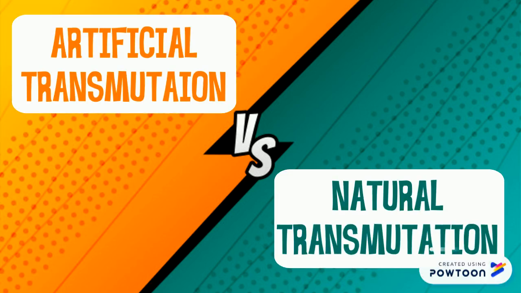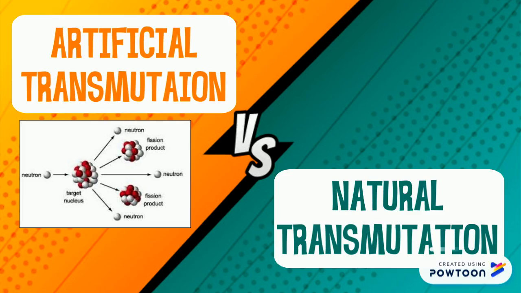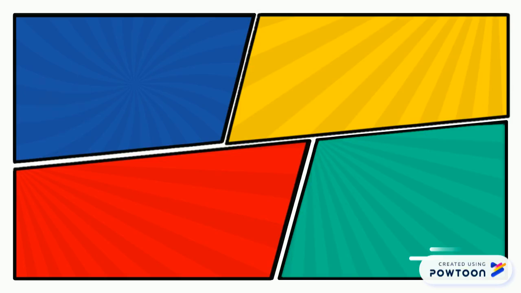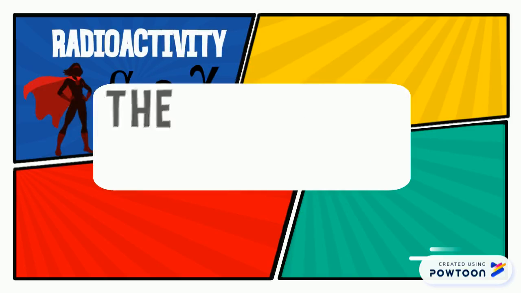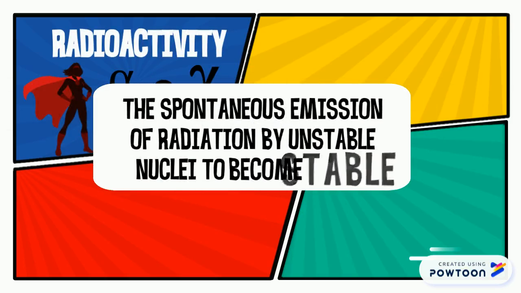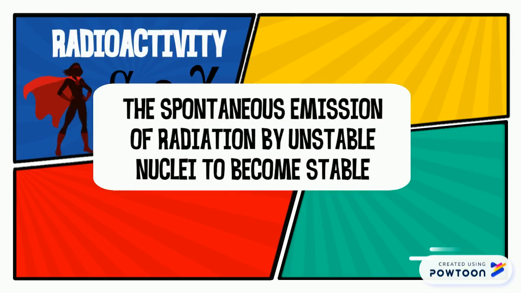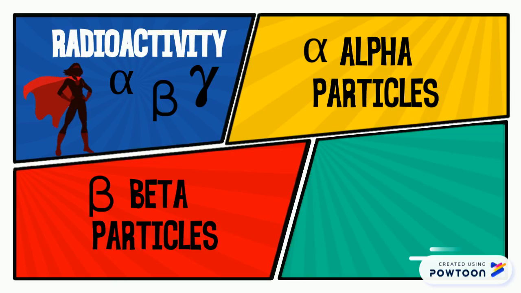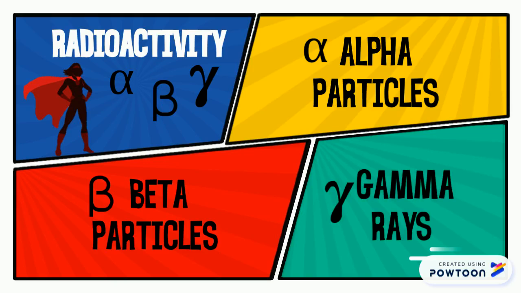From the names, you could tell that artificial transmutation happens from a factor from the outside, while natural transmutation happens without any help from the outside. Radioactivity is the spontaneous emission of radiation by unstable nuclei to become stable. It attains stability by the emission of alpha particles, beta particles, or gamma rays.